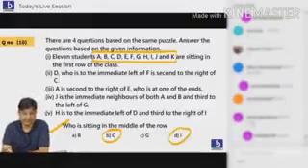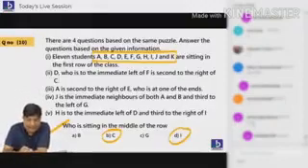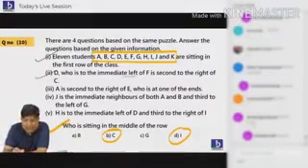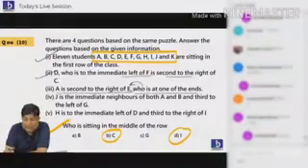Listen to the question, everybody. First point, now. This is done. Second point: Delhi, who is to the left side of E? This one is useless right now. Leave it. A is second right side of E. Who is at the end? Now this is a very good point, students.